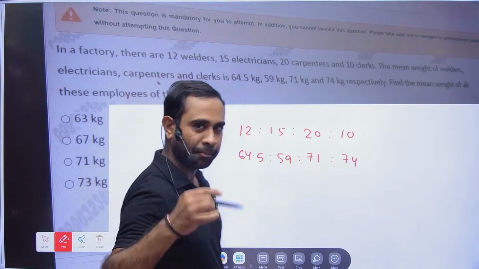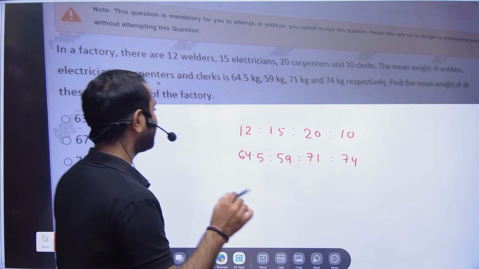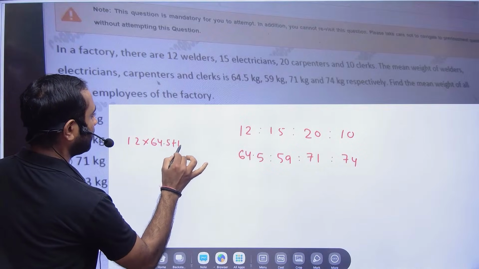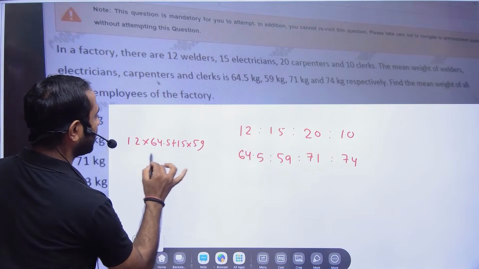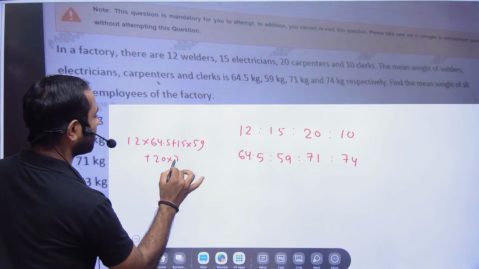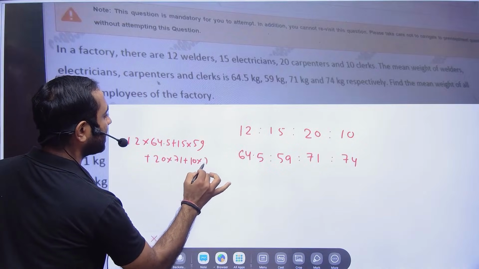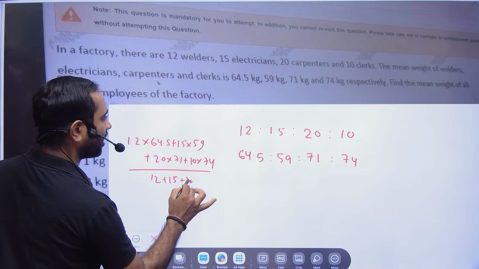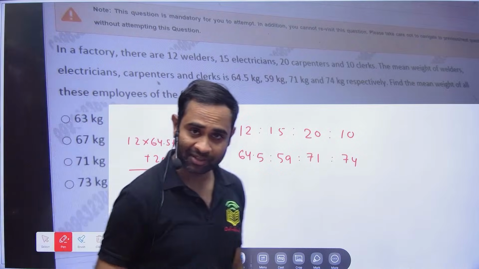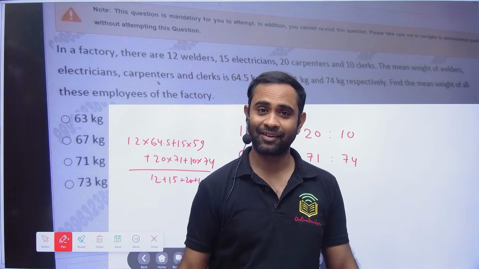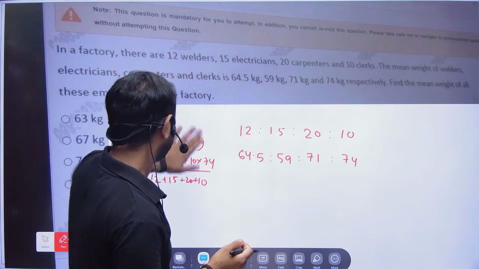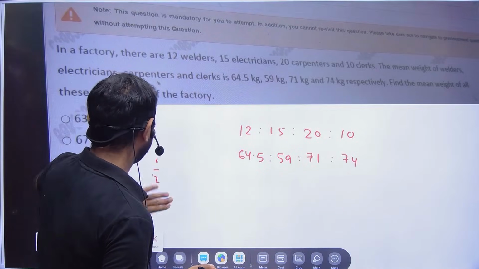So in the previous classes I was telling you to do it like this, then I was telling you that in the exam a calculator will be there. Then some people will say from behind, sir, it is a very lengthy process. Teach some other method. When I am teaching another method, then in the comments they are saying, arre sir, exam mein calculator hai, what do you want to say, brother?